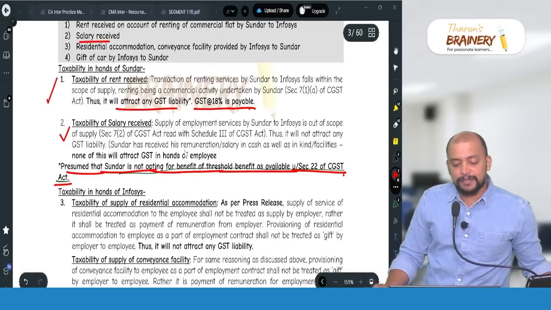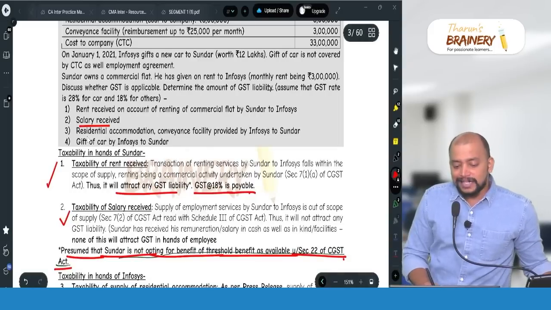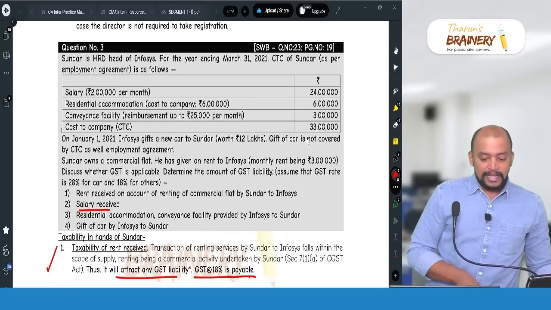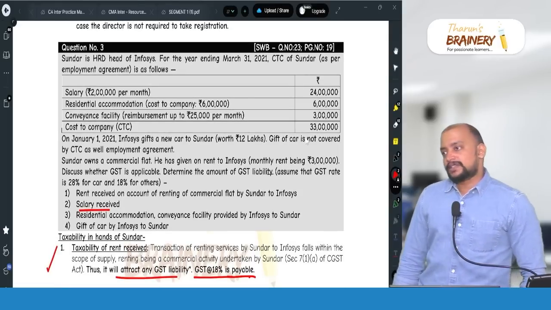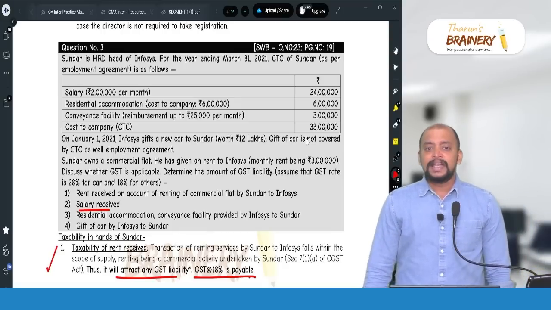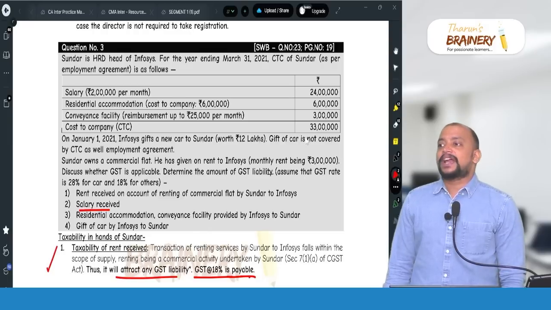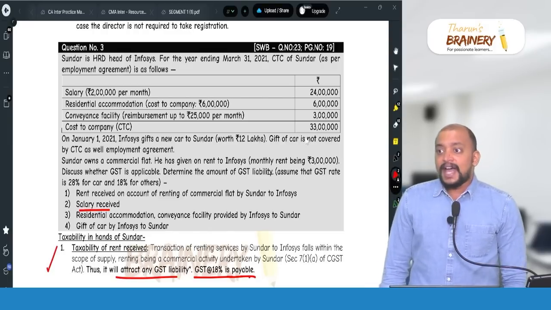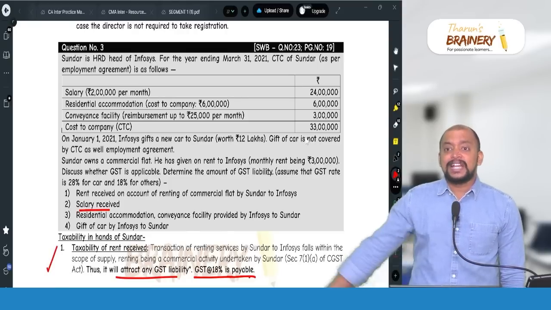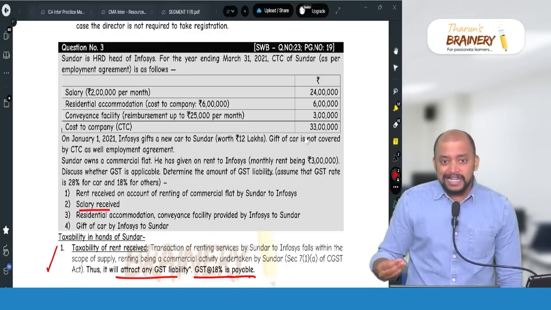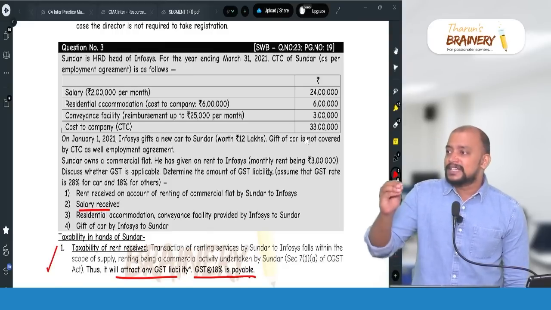Salary is excluded from supply. Then next, residential accommodation and conveyance facility provided by Infosys to Sundar. This will come under perquisites. We have one latest CBIC circular which says that any goods or services supplied by the employer to the employee without consideration as perquisites, which are covered under the salary offer document, are treated as salary, and the same is excluded from supply.